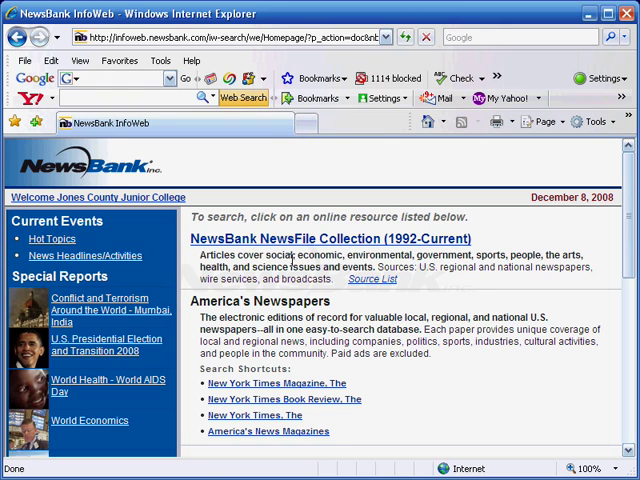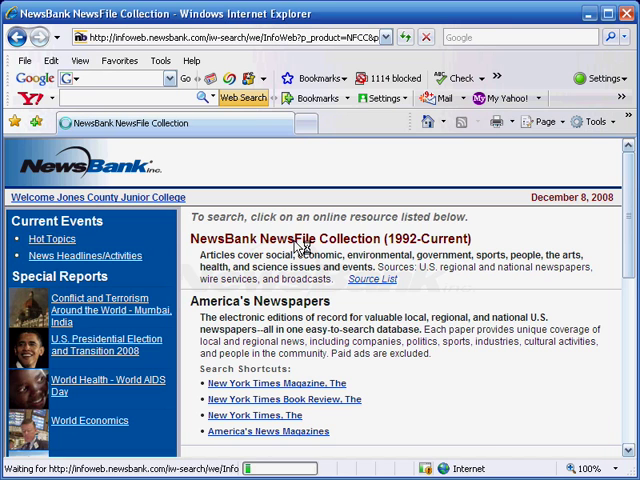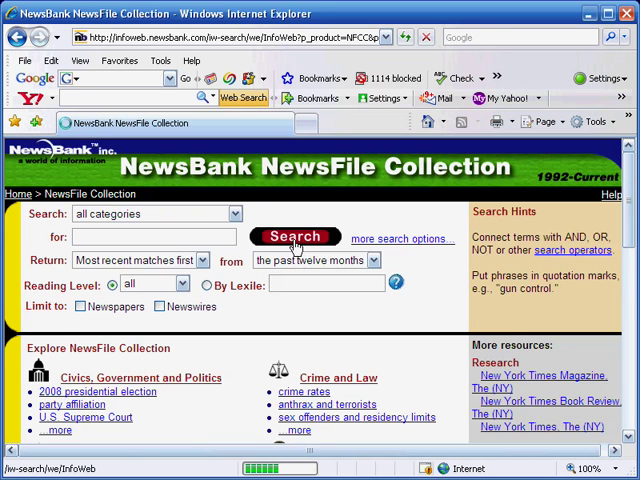So to do a search in Newsbank, you're going to click to Newsbank News File Collection. And here you can do a search just like you would in most any database. You are searching for newspaper articles, so it's a good idea to remember that probably if you're searching for newspaper articles, you're doing current events topics. And if you're doing current events topics, you don't want articles that are very old.